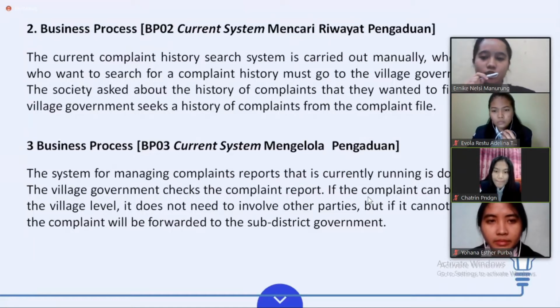3. Business process current system mengelola pengaduan. The system for managing complaint reports that is currently running is done manually. The village government checks the complaint report. If the complaint can be resolved at the village, it doesn't need to involve other parties. But if it cannot be resolved, the complaint will be forwarded to the district government.